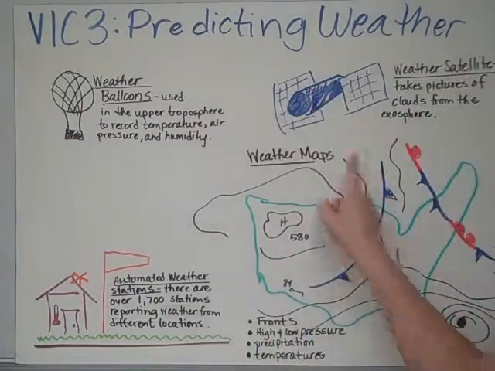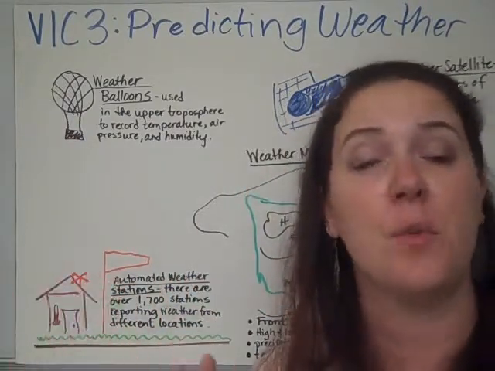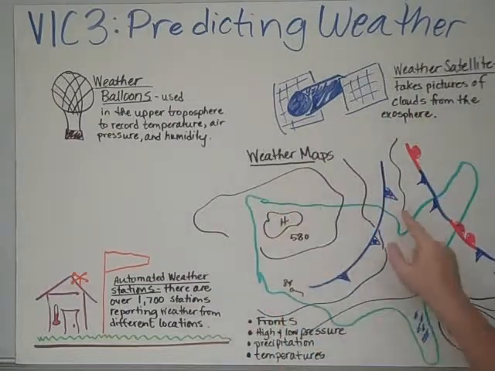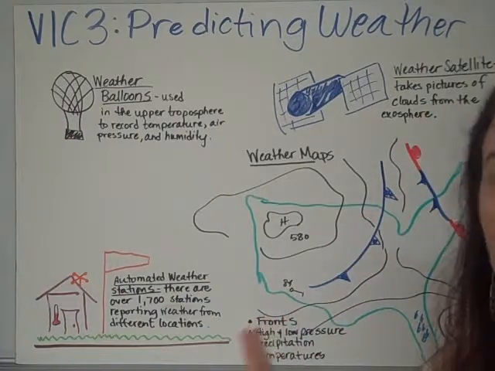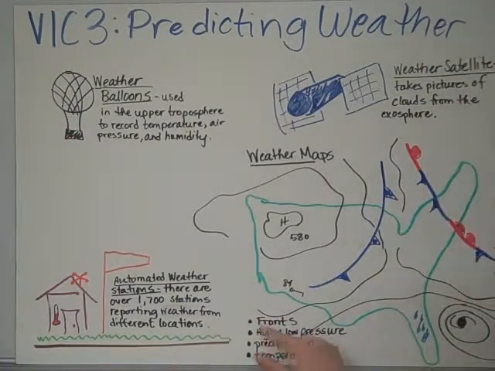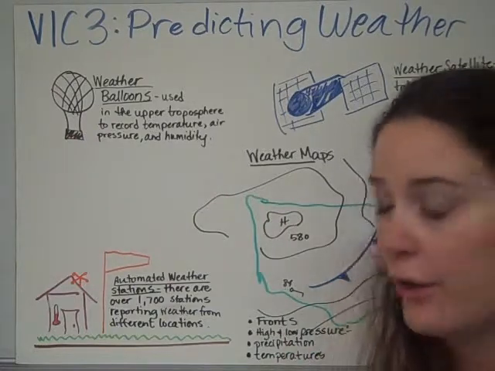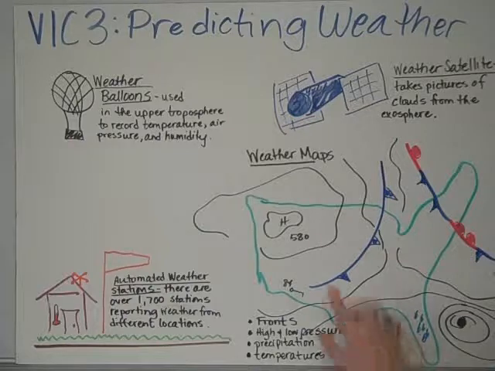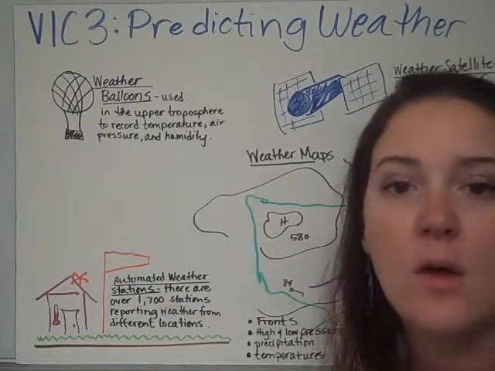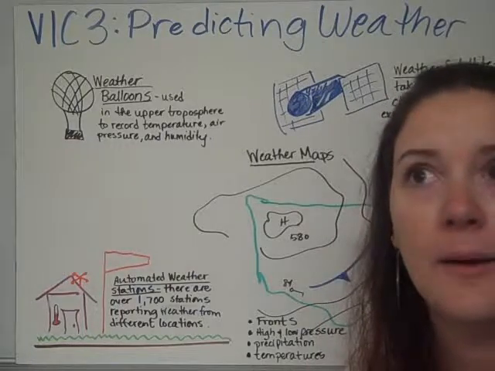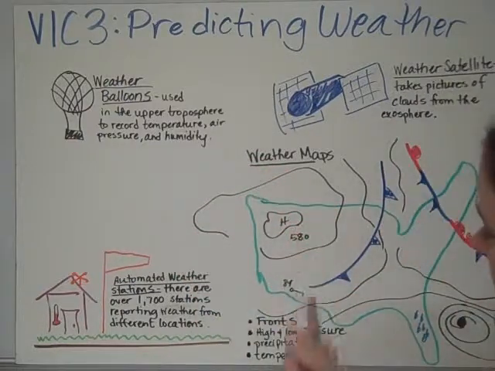The last thing is weather maps. So this is something meteorologists use to show pictures of the weather that's happening. So I've drawn a really funky picture of the United States. And then there are 4 different types of things that are shown on these maps. There are fronts, and you can see the lines of the fronts that I talked to you about earlier. There are high and low pressure. So over Oregon and Montana, I've drawn high pressure, and this is something that we saw when we looked at convection currents and we labeled the convection currents. That's what we see there.